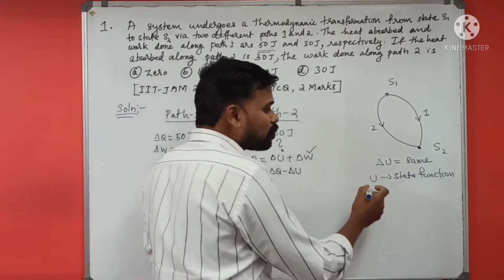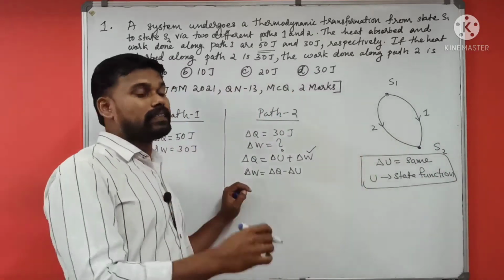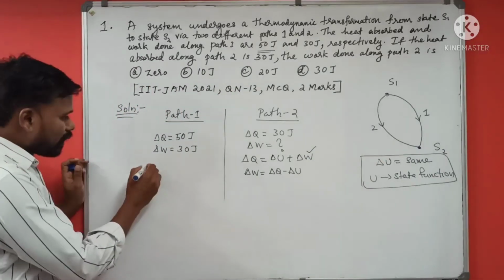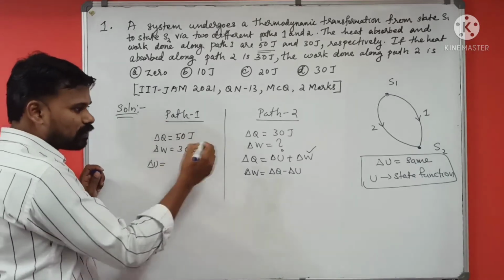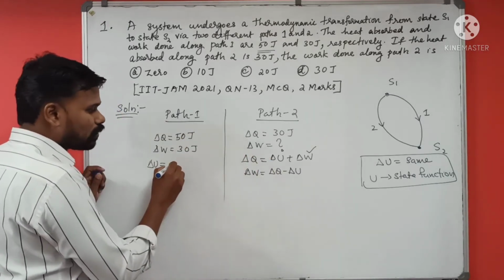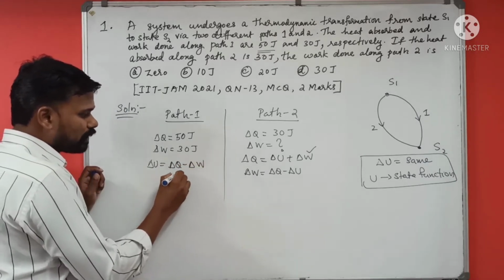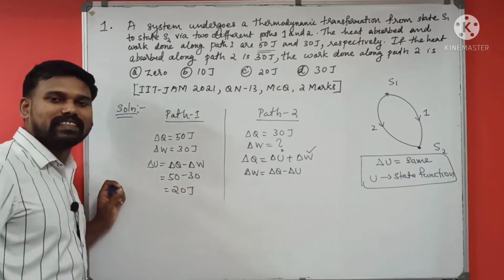Okay, so this is the main idea for this question: the change in internal energy is the same. So you can find the change in internal energy. How? From the first law, delta U is equal to delta Q minus delta W. So it is 50 joule minus 30 joule, so 20 joule is the change in internal energy.